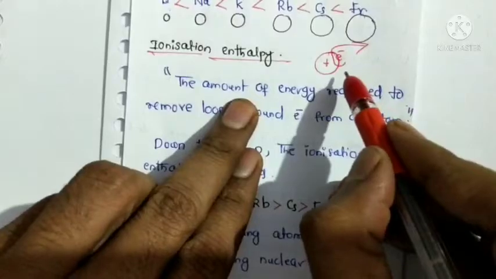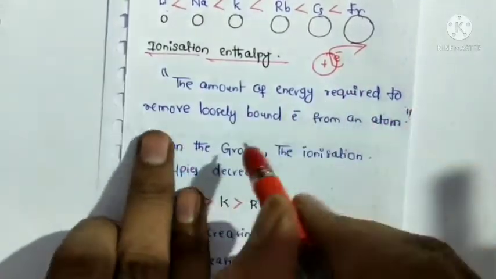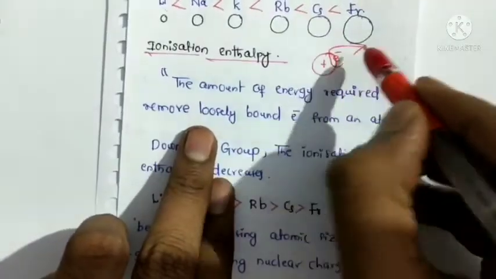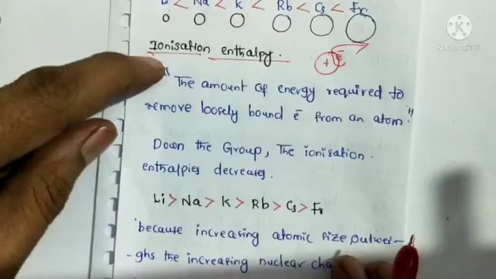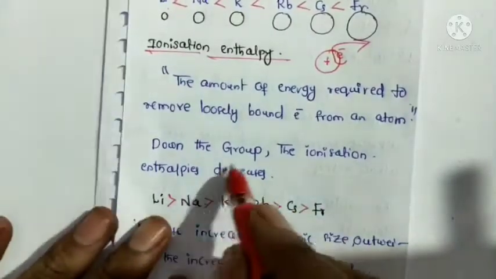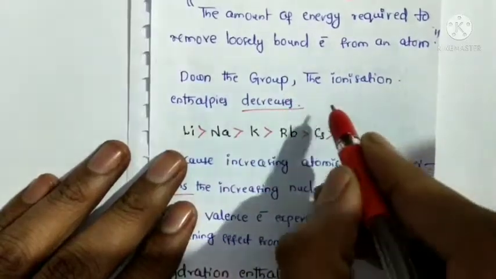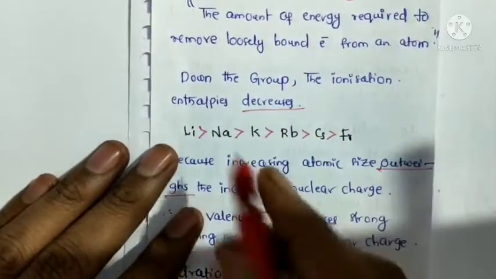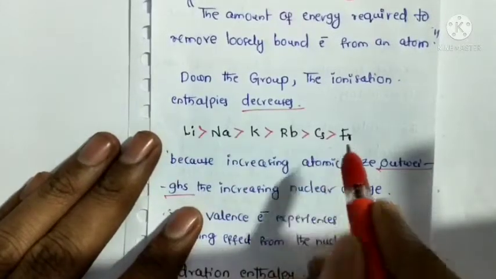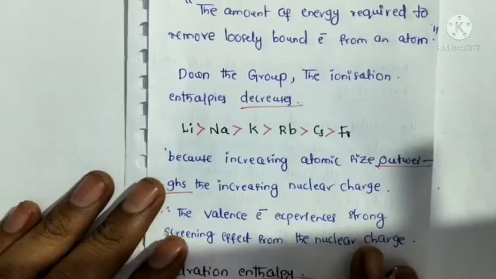So the amount of energy required to remove a loosely bound electron from an atom is called ionization enthalpy. Down the group, the ionization enthalpy decreases. So this is the decreasing order of ionization enthalpies of alkali metals.